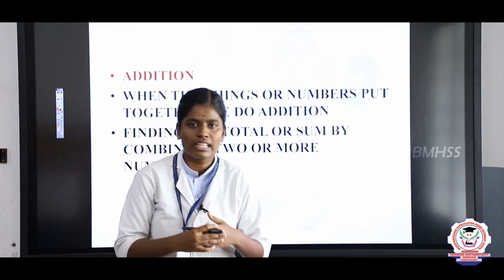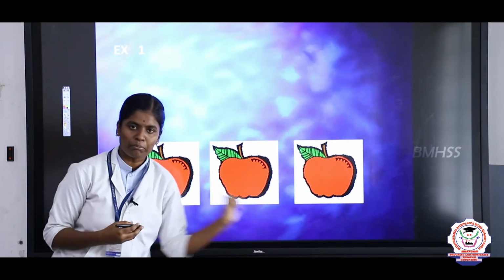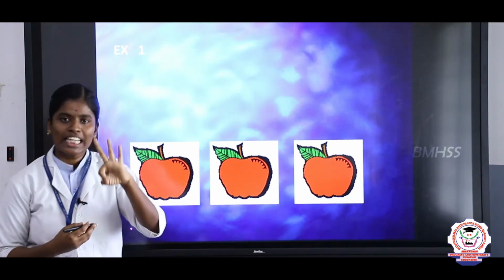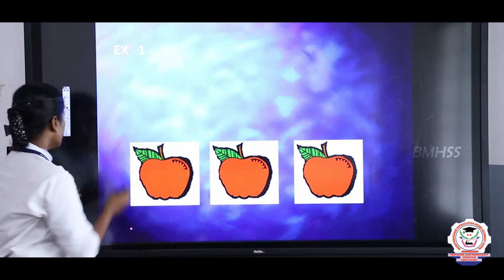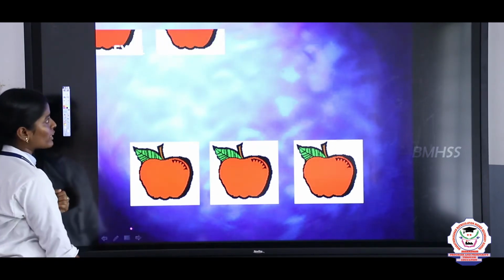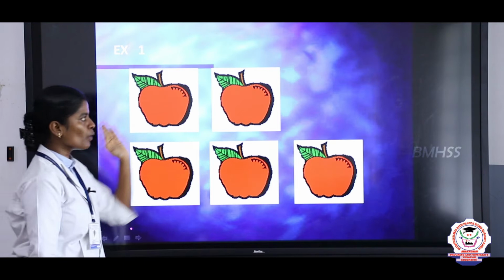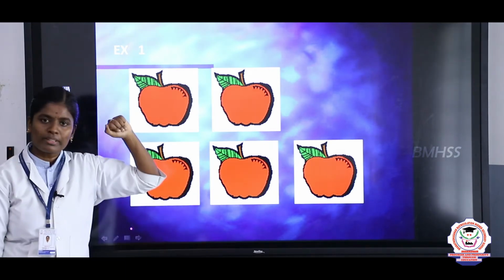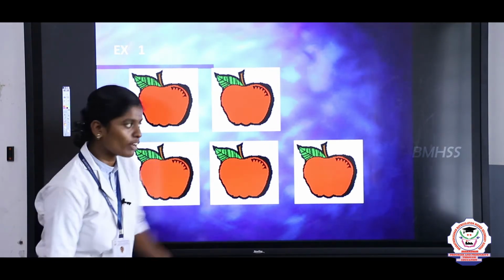Now we will see some examples. Listen. Now you have 3 apples. Your mother is going to give you 2 apples. Now we are going to find the total number of apples.